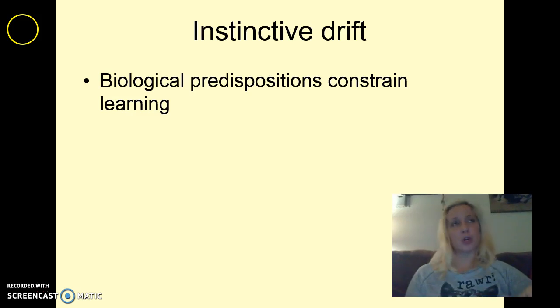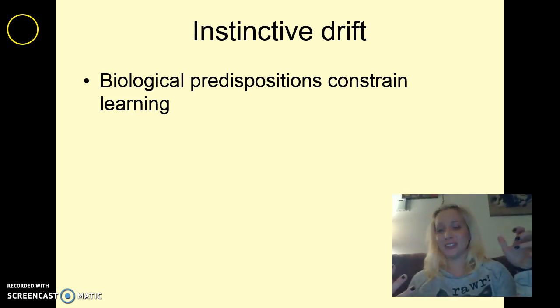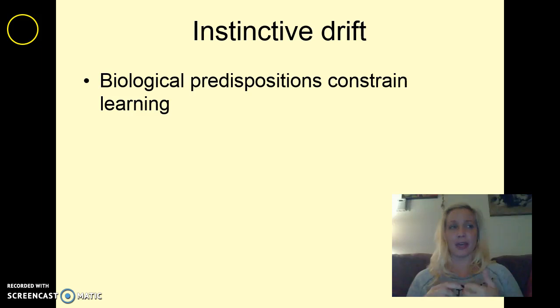One thing that some people got wrong on this test, and I want to reiterate with you guys, is something called instinctive drift, where animals are going to drift back to their innate behaviors that are natural for them, and we know that biological predispositions constrain learning. Monkeys can't fly, unless we're talking about the Wizard of Oz, right? We can't train a monkey to fly, right? Because that's not natural for them, they can't do it. We can't train humans to jump 10 feet in the air, okay? You're more likely, obviously, to do behaviors that you are used to doing.